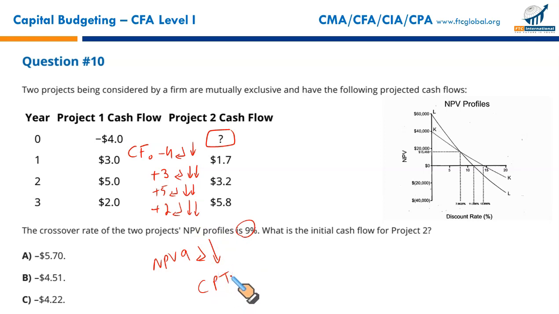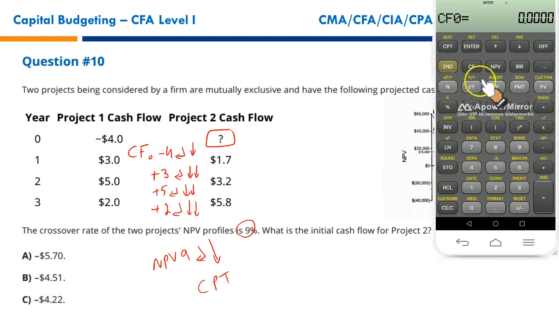Now let us write all this in the financial calculator and see what the NPV is. So cash flow at year 0 is -4, enter, down arrow key. Cash flow for year 1 is 3, enter, and down arrow key twice, because it's a single cash flow.